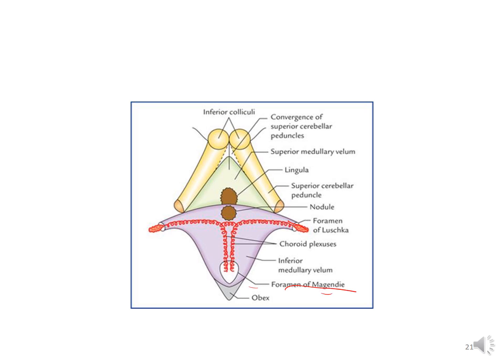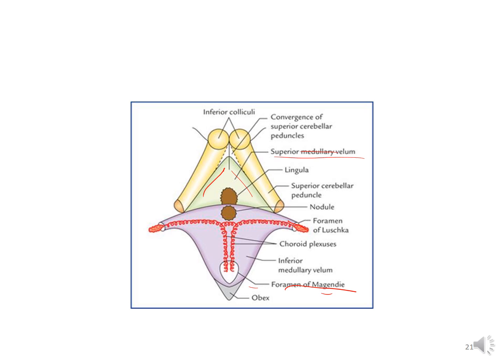From these three openings, the fourth ventricle communicates with the subarachnoid space. Thus, the cavity of the fourth ventricle communicates with the subarachnoid space through a single median opening and two lateral apertures. These important openings permit the cerebrospinal fluid to flow from the ventricular system into the subarachnoid space. And you can see here the superior medullary velum.